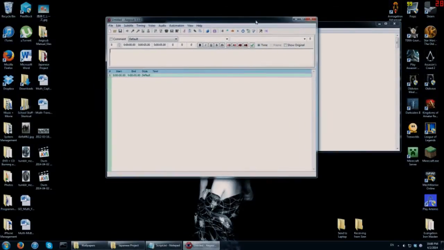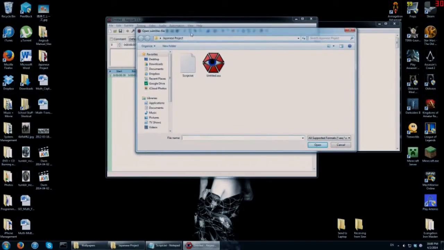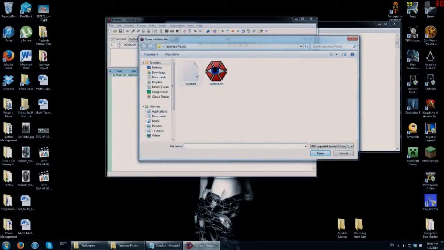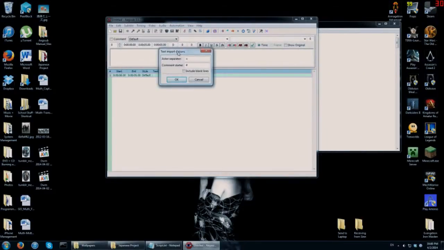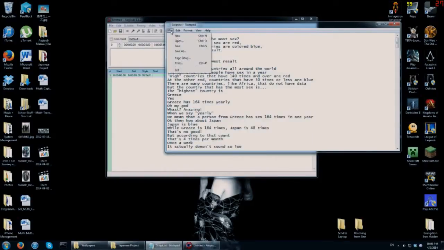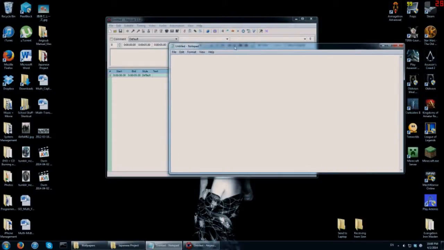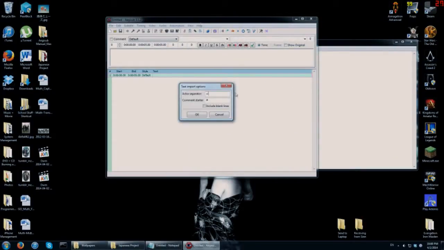Not having imported any video or any audio yet, you want to go to File, Open Subtitles. Slow there. Okay, so just search through your computer, find the text file you just made with the English translation. Open it. It's going to bring up this text import options thing. One thing that you can do, let me make a new notepad right here so I can show you an example. Actor separator.